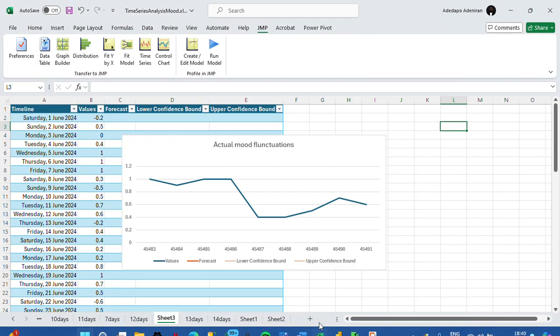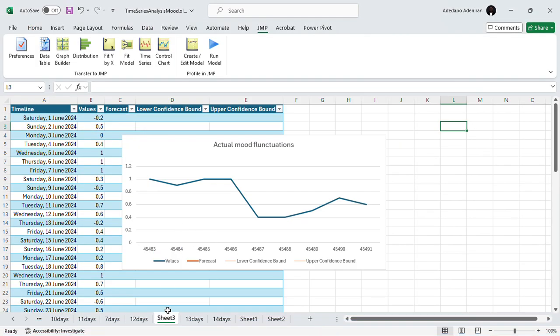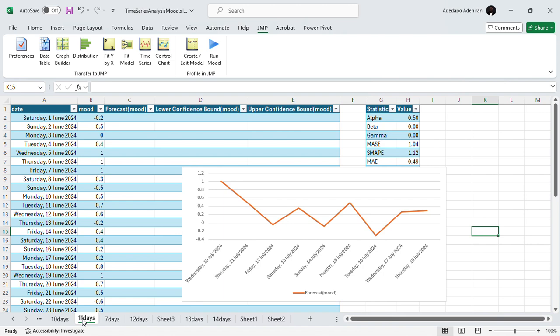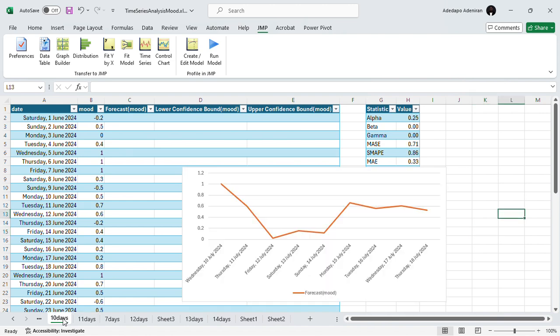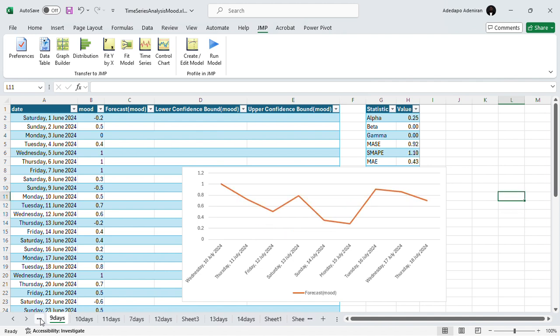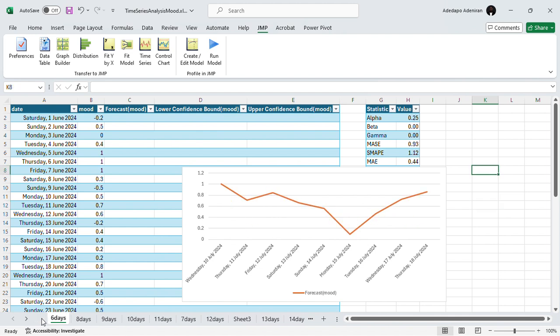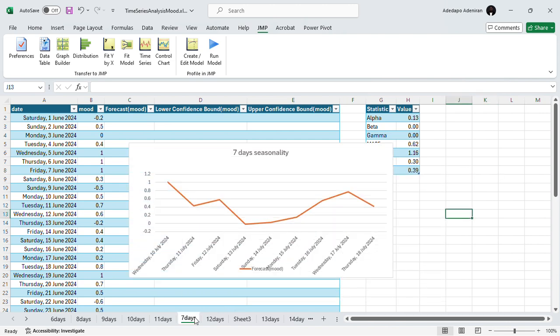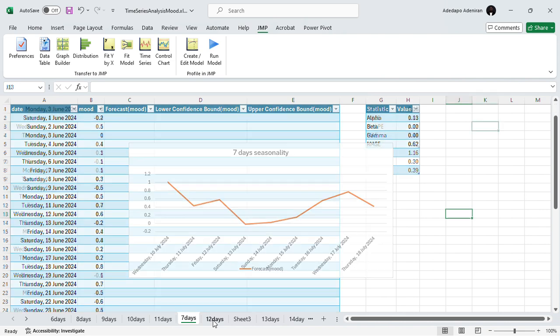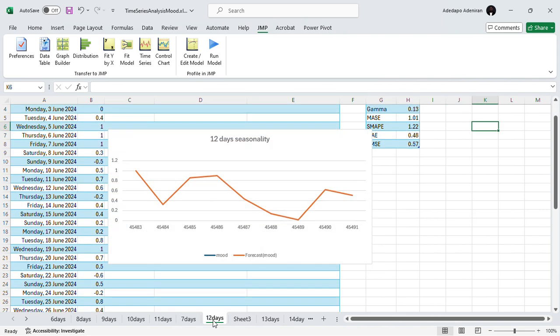Now I want you to realize that before I could conclude on the 7 or 12 days, I tried several days. I tried to forecast based on 11 days. I forecasted based on 10 days. I forecasted based on 9 days. I forecasted based on 8 days and 6 days, for me to finally see that there's a 7-day seasonality and some sort of 12-day seasonality in my mood fluctuation.